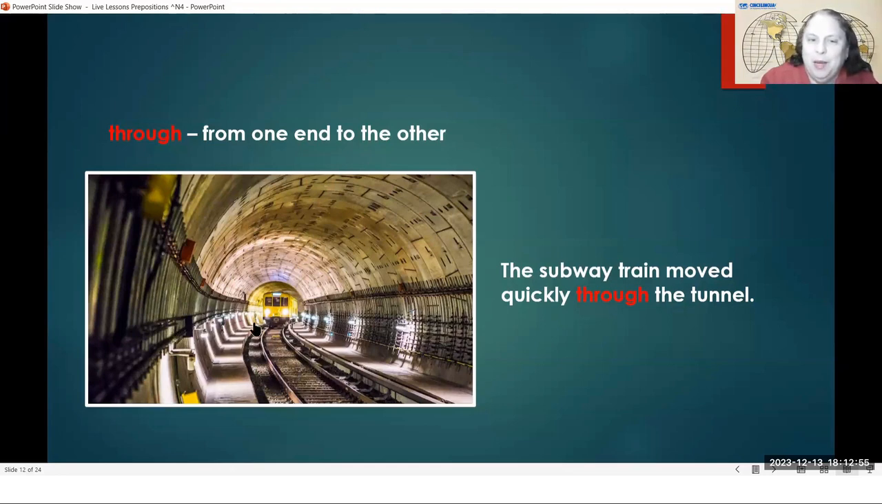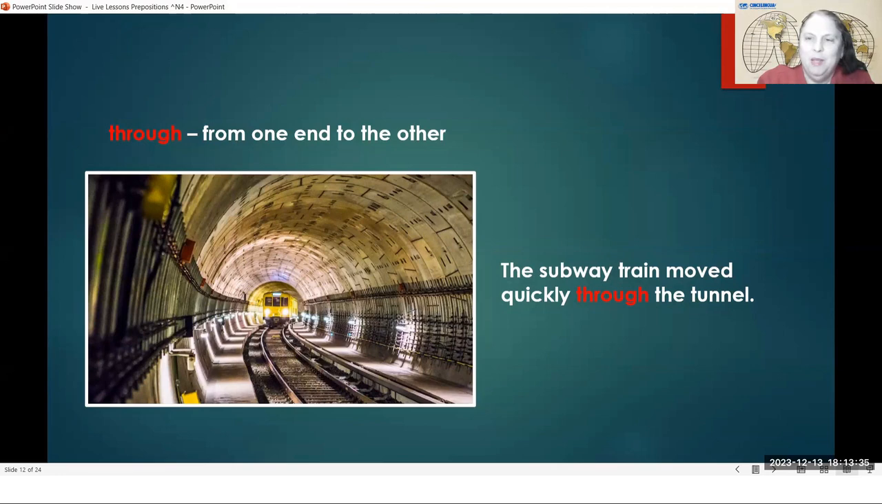So this tunnel right here has a subway train, and the subway train is going to follow these tracks, and it's going to go from one end of the tunnel through the tunnel to the other side, through. And often when we talk about through, we talk about something that is the shape of a tunnel. Sometimes it is round, it is long, and you can go in one hole and keep going, go out the other hole. Now, through is not always only for something that is round like a tunnel. You'll see some other examples.